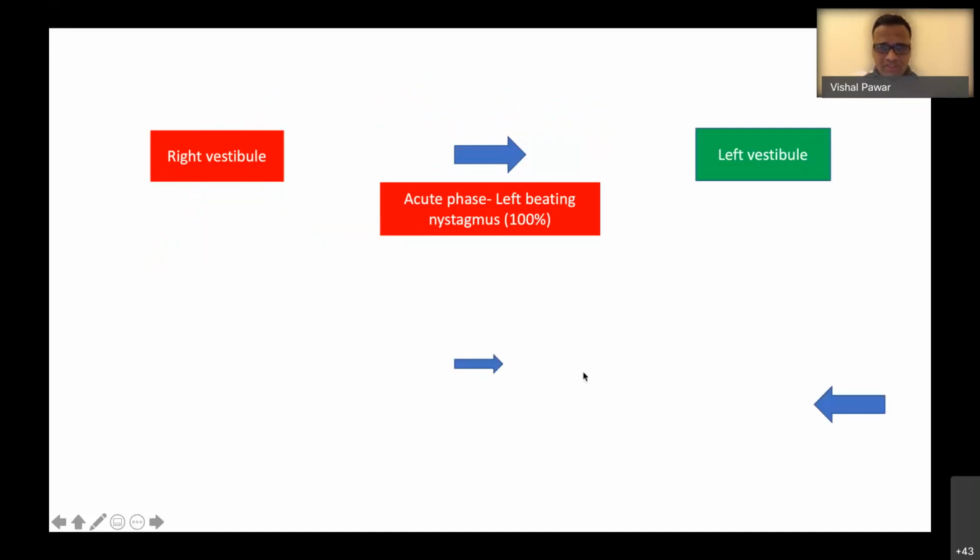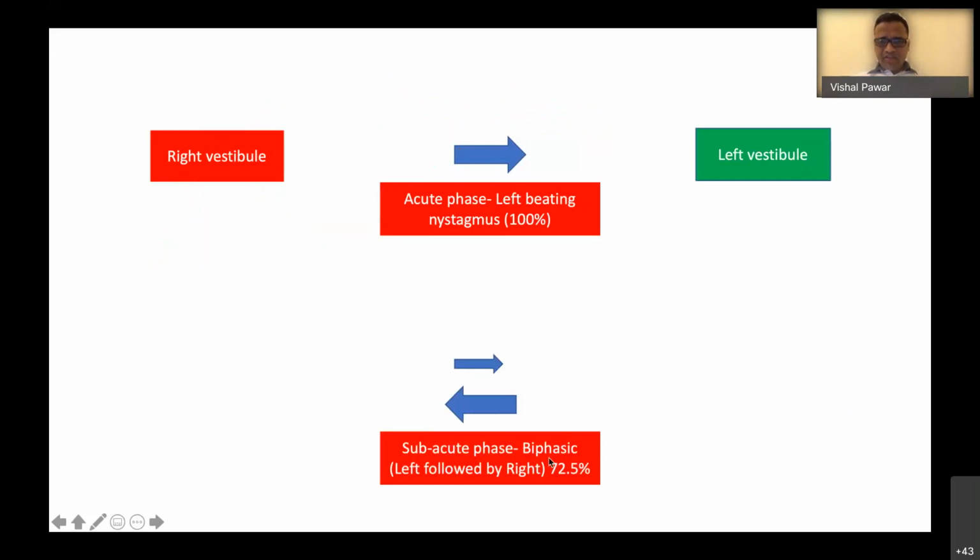But in the subacute phase, in patients with vestibular neuritis, you will get biphasic nystagmus in almost 72% of patients. That is, initially the nystagmus beats will be similar to those of the acute stage, and then it will beat ipsilesionally. Okay. And this presence of biphasic nystagmus correlated very well with the degree of canal paresis. So the more severe the canal paresis, those patients are likely to get the biphasic variety of nystagmus.